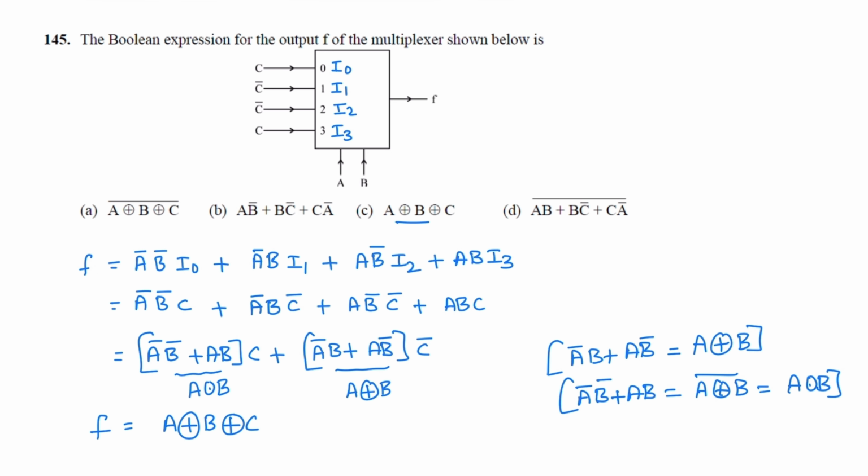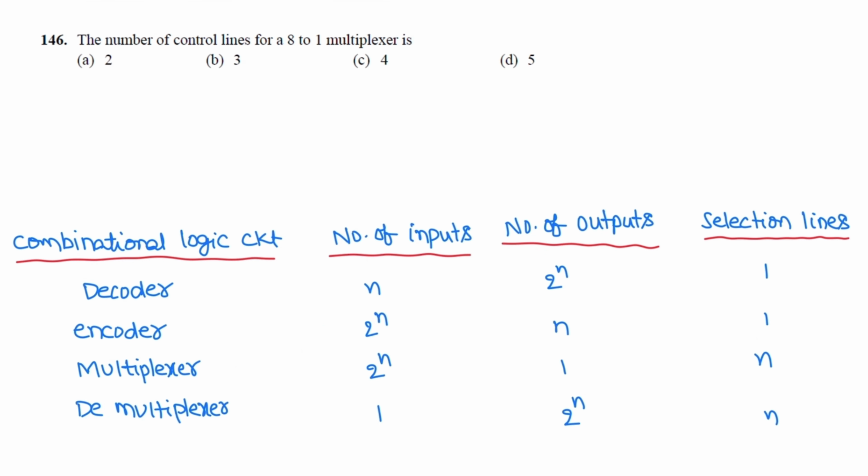Next question. The number of control lines in an 8:1 multiplexer. So these decoders, encoder, multiplexer, demultiplexer are combination logic circuits. A decoder has n input lines and 2 power n output lines. An encoder has 2 power n input lines and n output lines. A multiplexer is a combination logic circuit with 2 power n input lines, 1 output line and n selection lines.